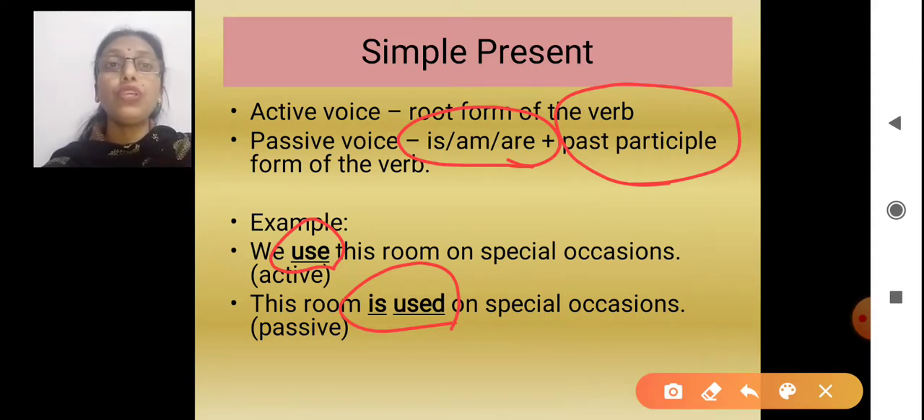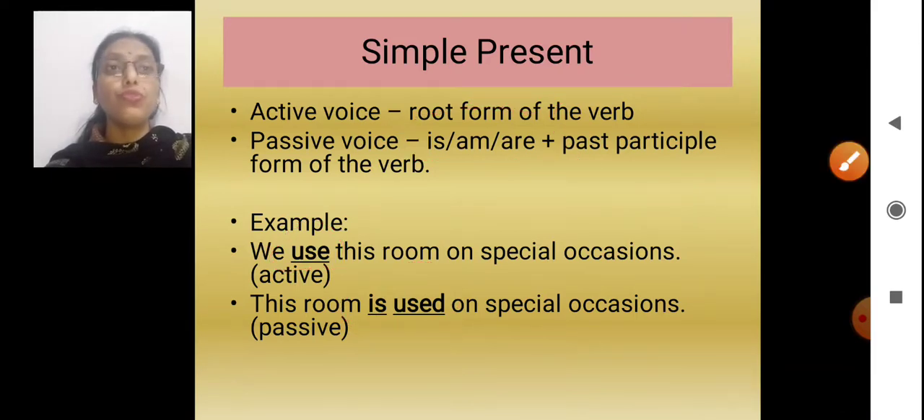Okay? So, use will change to is used. Is, because room is singular. We use this room on special occasions. This room is used on special occasions. Yes, used is the third form, the past participle form, and is used will be written in place of use.